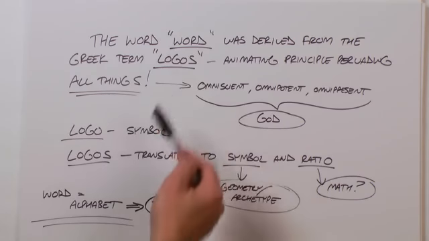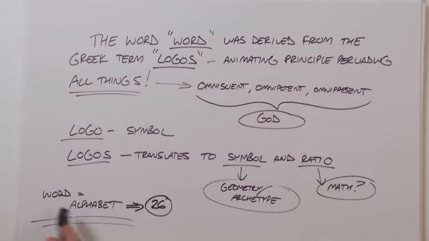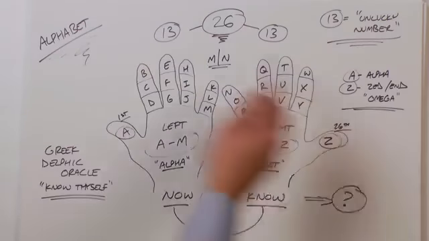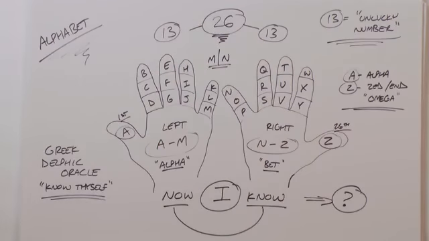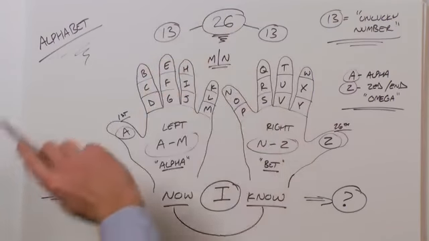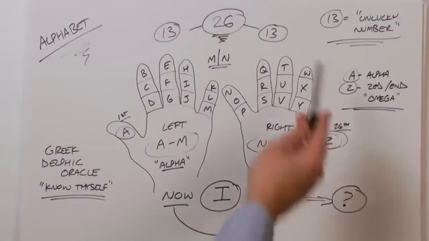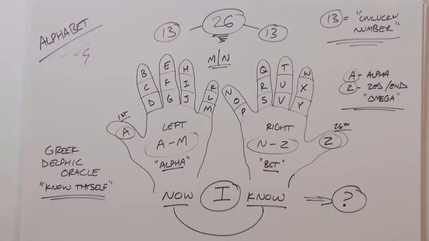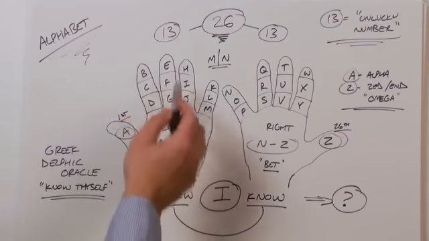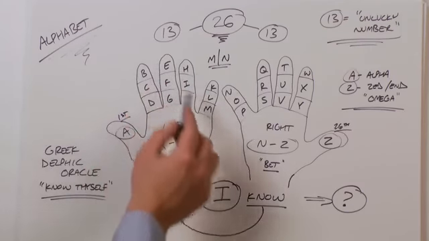Now, this word or this logos is spoken by the alphabet, and there are 26 letters of the alphabet. So let's take a look at our alphabet, and let's take a look at it on the human hands. Here are the human hands. Now, there are 26 letters of the alphabet, and so we can split our alphabet into 13 and 13. Of course, 13 has always been considered an unlucky number. Now, we know we have 12 sections of our 4 fingers, or 3 on each finger.